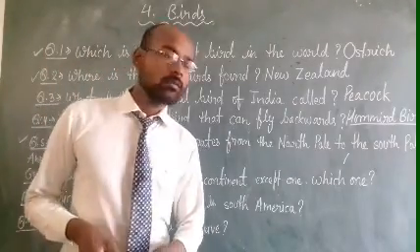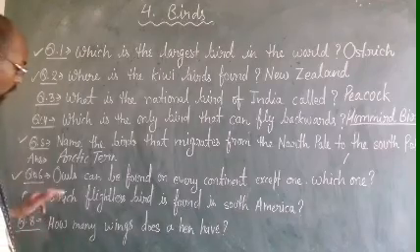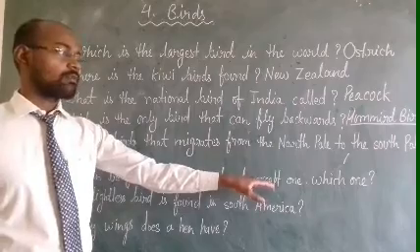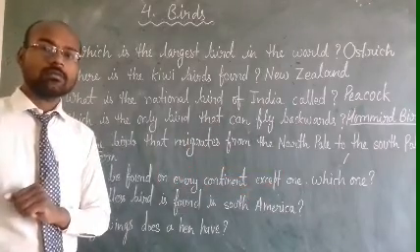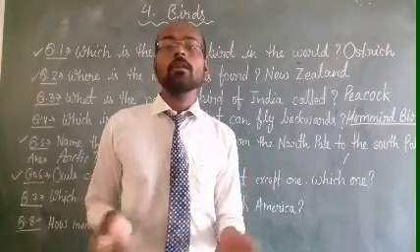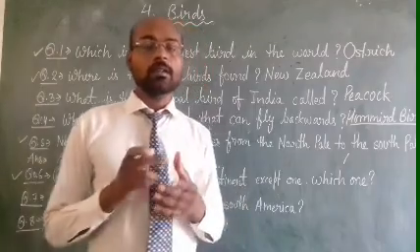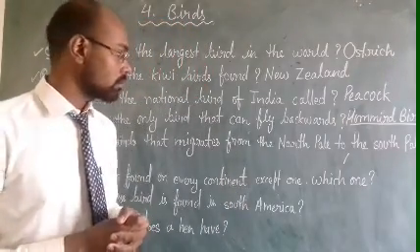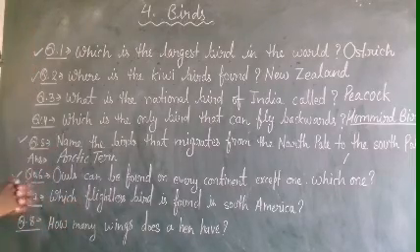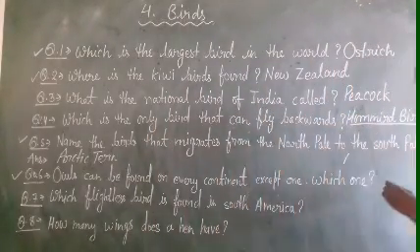Next question is question number 6. Owls can be found on every continent except one. Which one? We can find owls on every continent except one. Which one is that? That is Antarctica. Antarctica is the only continent where we can't find owls.